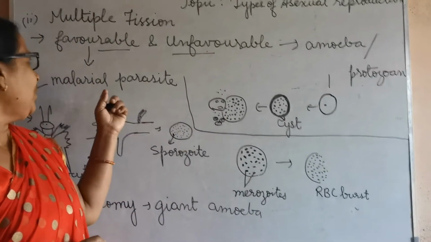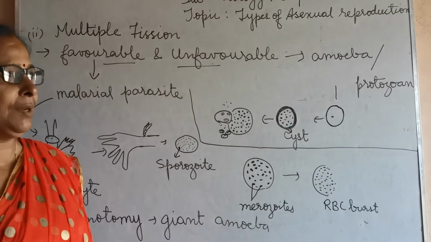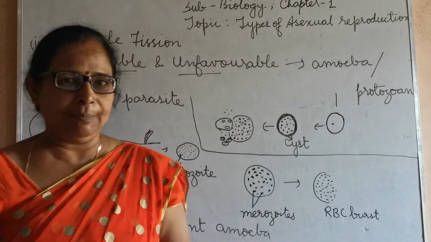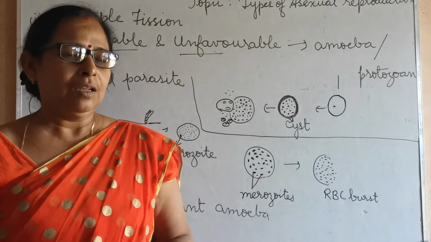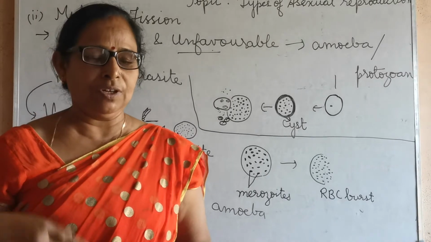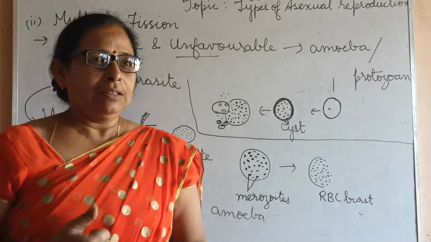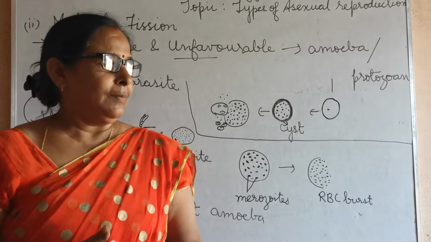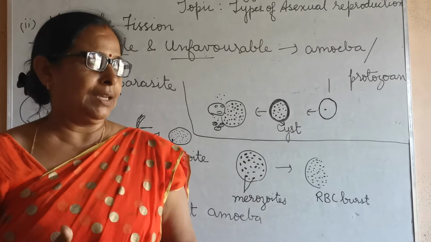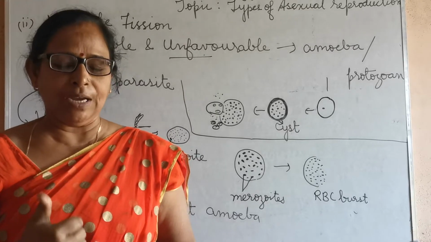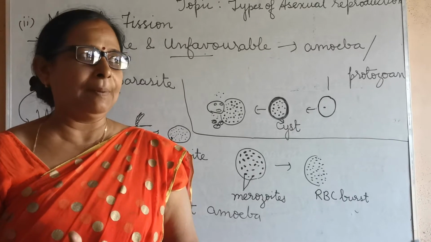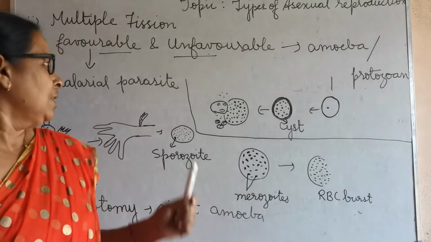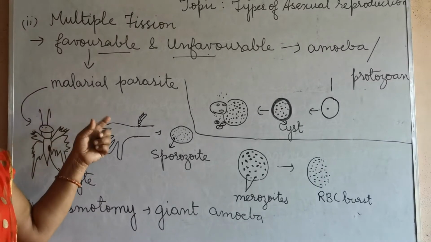Now we are going to discuss the favorable condition, that is the malarial parasite. As you know, the malarial parasite causes malaria, which is of 4 types, which you will read in a further class. That is, Plasmodium vivax, Plasmodium falciparum, Plasmodium ovale, and Plasmodium malariae. So we are going to discuss the malarial parasite.